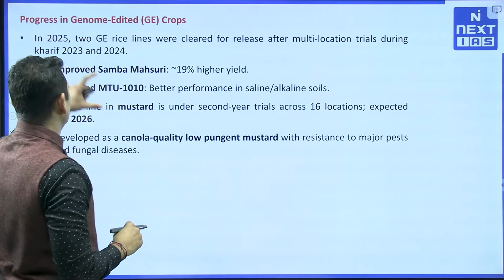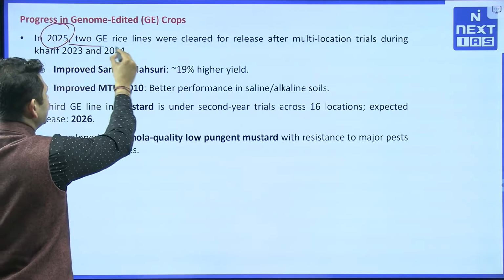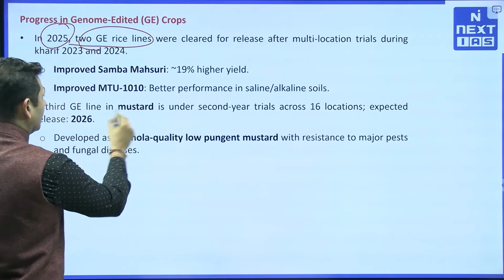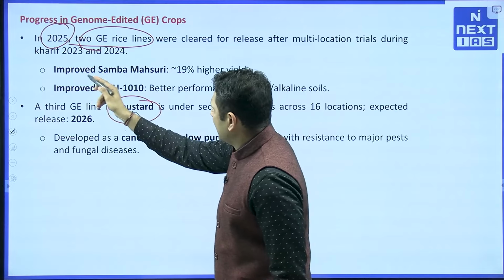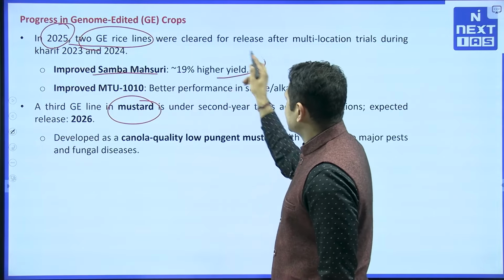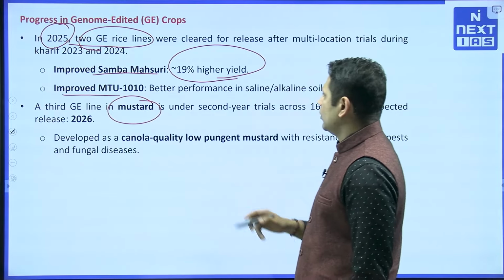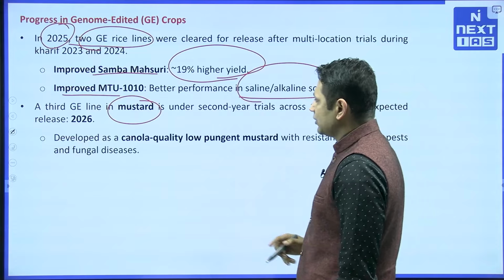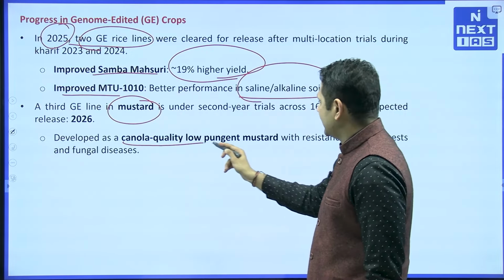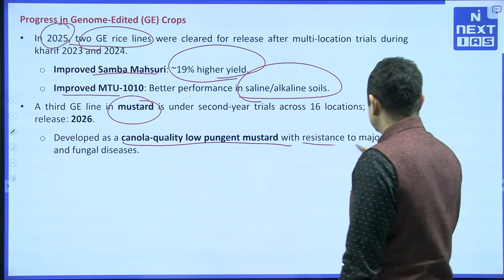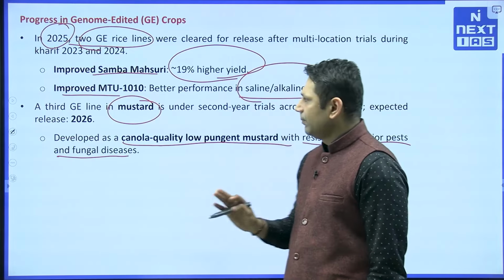Now in this context, what progress have we made? The progress is that in 2025, 2 GE rice lines and 1 mustard line have been given approval. Improved Samba Masuri with 19% higher yield has been approved. Improved MTU 1010 with better performance in saline and alkaline soils has been approved. With respect to mustard, it has been developed as a canola quality low pungent mustard with resistance to major pests and fungal diseases. So these are currently in progress.